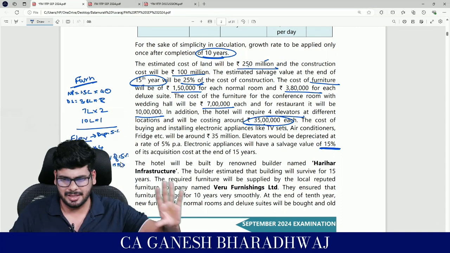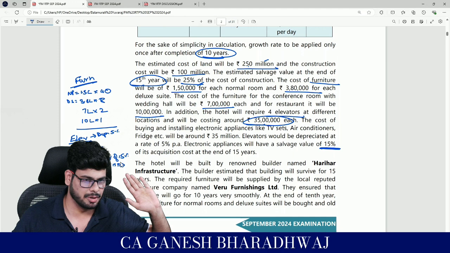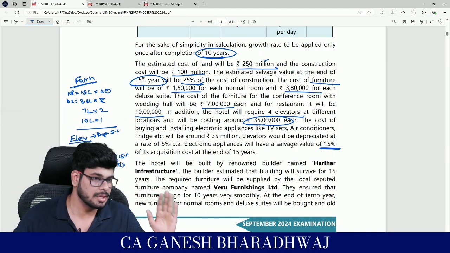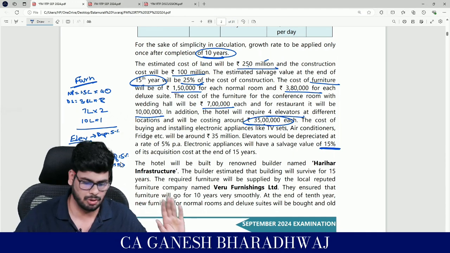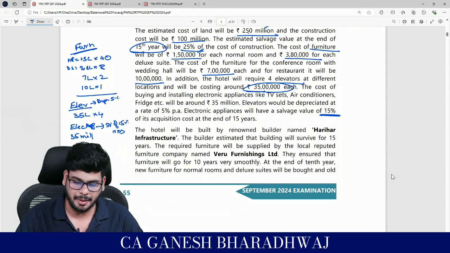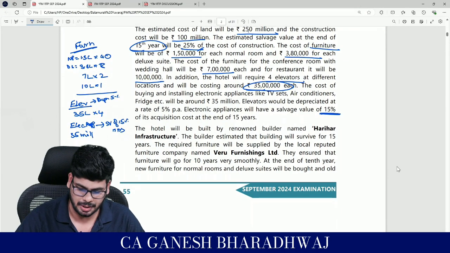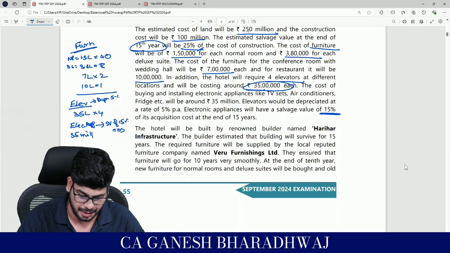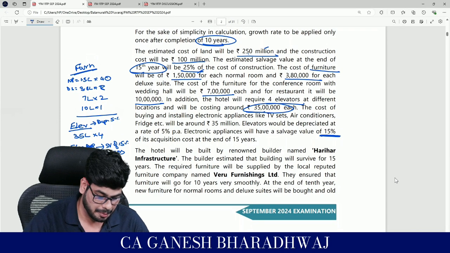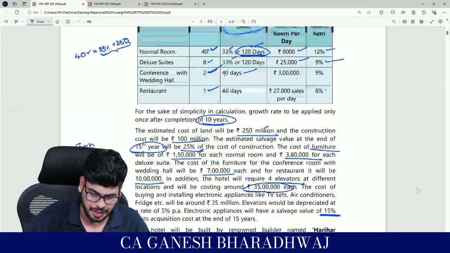You know, roughly we are just noting down whatever we are reading. That's about it, so that it will be relatively easier for us when we are solving the solution. Then the hotel will be built by a renowned builder named Harrier Infrastructure. The builder estimated that the building will survive for 15 years. So now the building has a life of how much? Okay, so we didn't note that down.